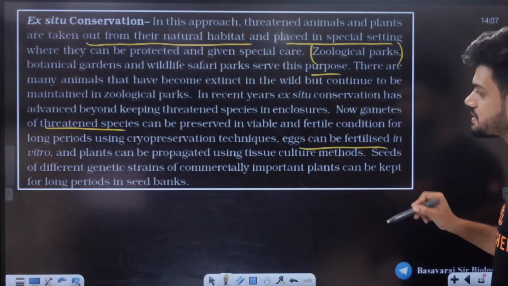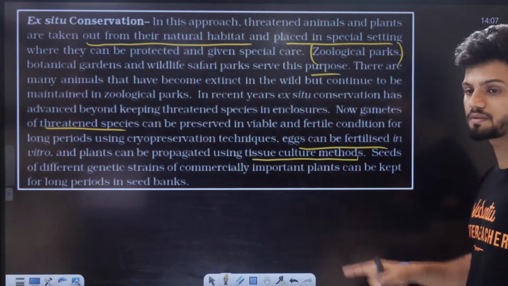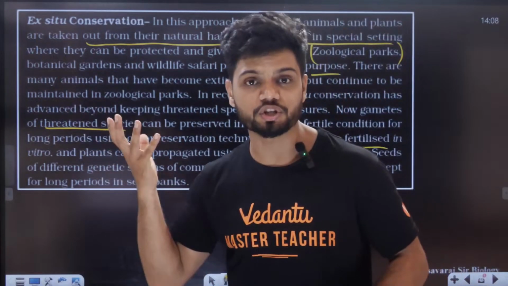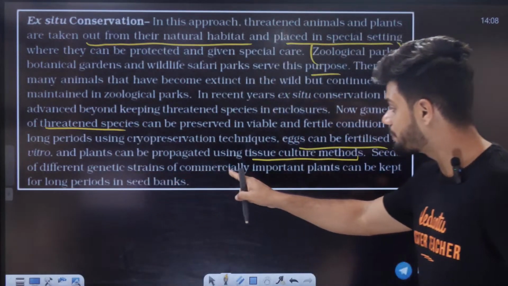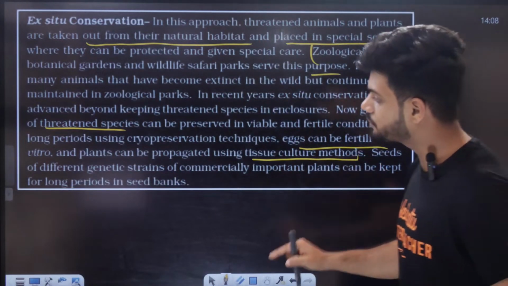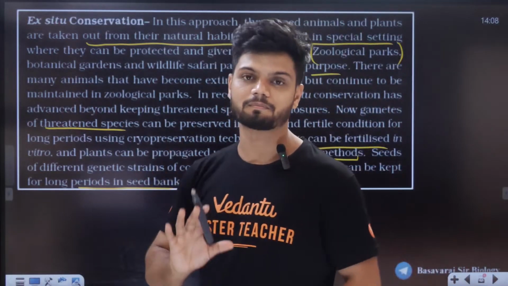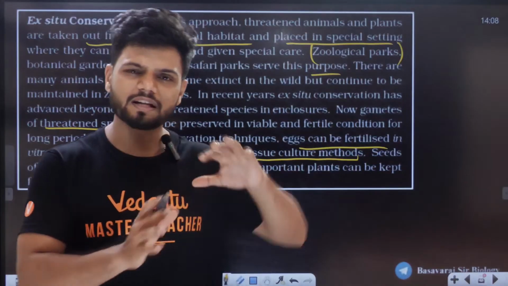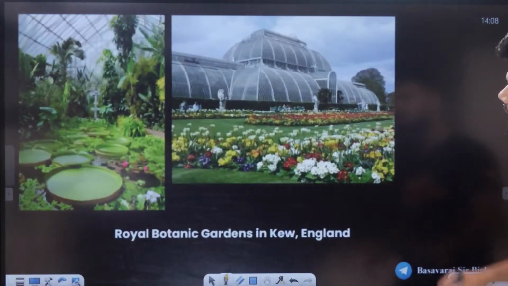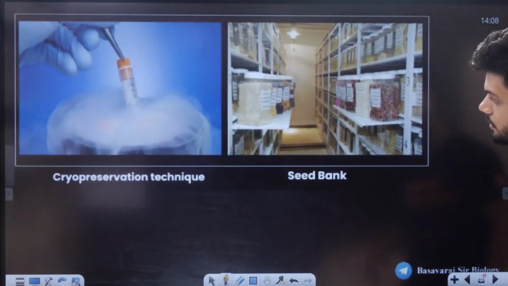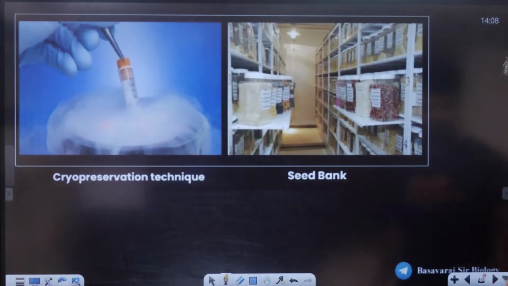Eggs can be fertilized in vitro, and plants can be propagated using tissue culture methods, that is micropropagation techniques. Seeds from different genetic strains of commercially important plants can be kept for long periods in a seed bank. They're kept somewhere; a seed bank has a lot of seeds. I'll show you an image. See, this is a botanical garden. Cryopreservation. See, a seed bank is like this. All those seeds are kept there.